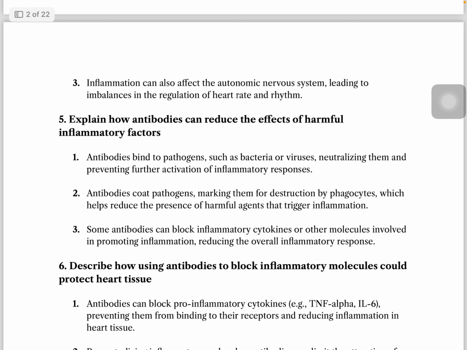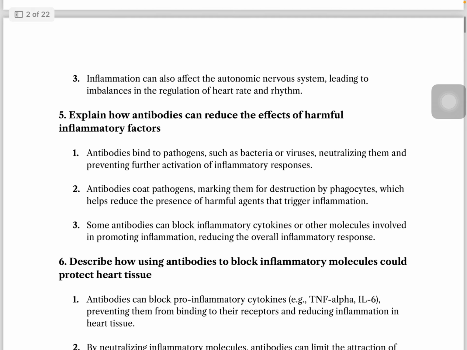Number five, explain how antibodies can reduce the effects of harmful inflammatory factors. Antibodies bind to pathogens such as bacteria or viruses.